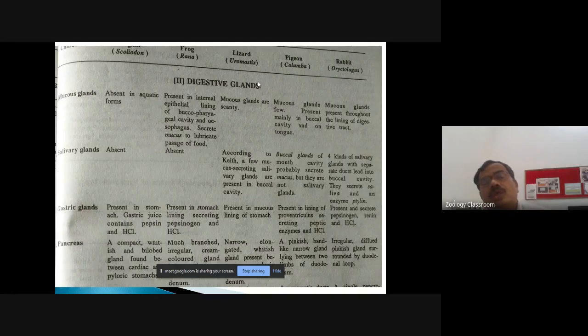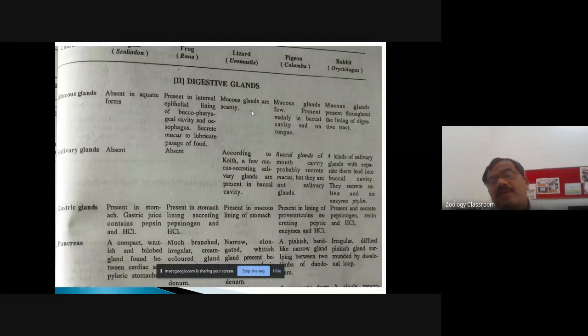Come to point number 2, that is the information of the digestive glands. Let us consider first the mucous glands. Here the four characters are written: mucous glands, salivary glands, gastric glands, and the pancreas. The mucous glands are absent in the fishes, in the aquatic forms. In amphibians, these are located in the internal epithelial lining of the buccopharyngeal cavity and the esophagus, which secrete mucus and lubricate the passage of the food.